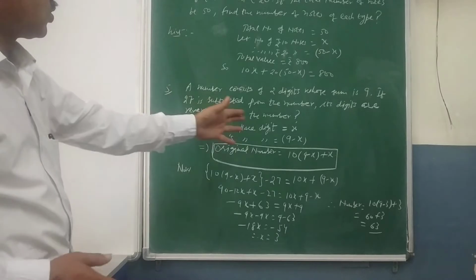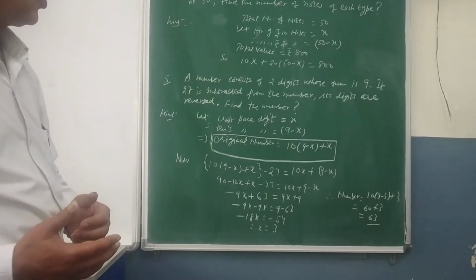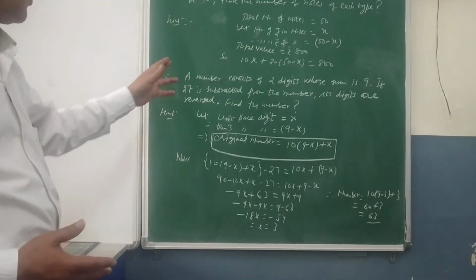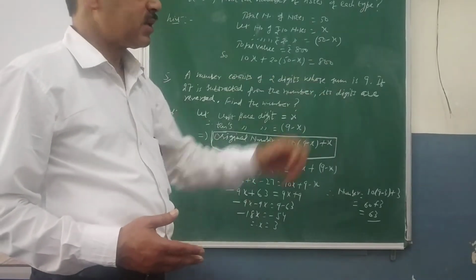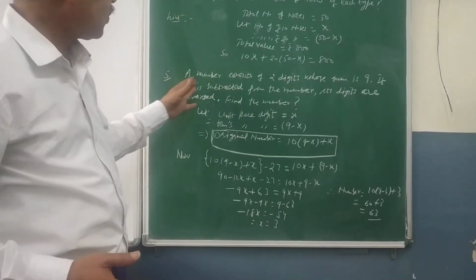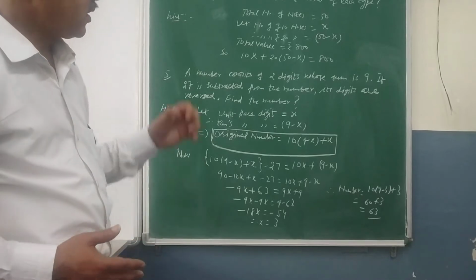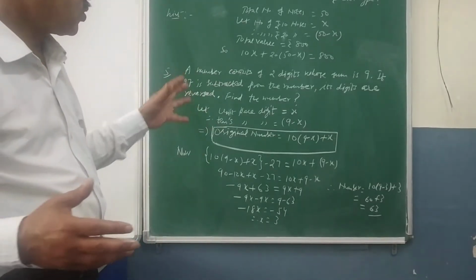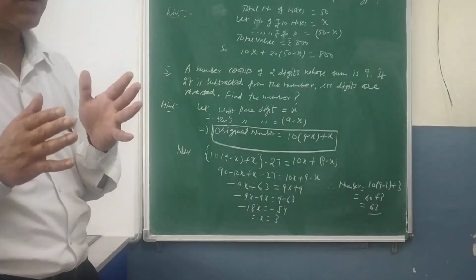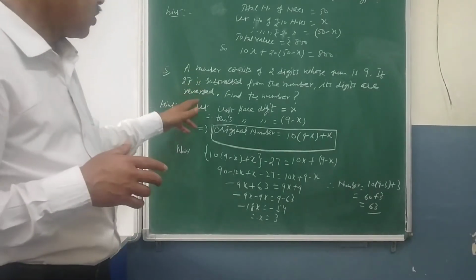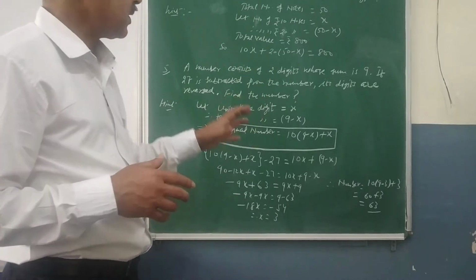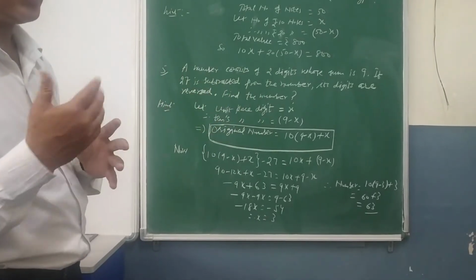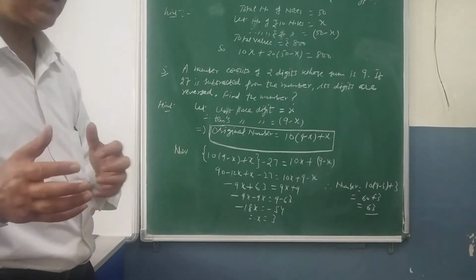Then the last question I am sharing from the 2-digit number question point of view. A number consists of 2 digits whose sum is 9, and if 27 is subtracted from the number, its digits are reversed. You need to find the number. See students, this question is always based upon your 3 steps, very important. So here the first step is you have to decide what is your units place digit or tens place digit. You are free to do that.